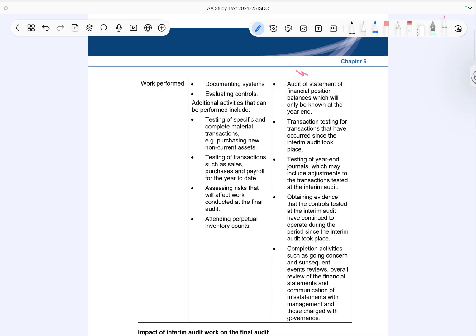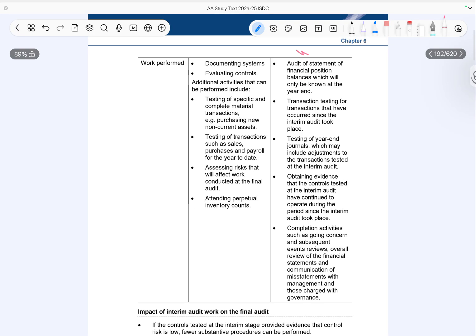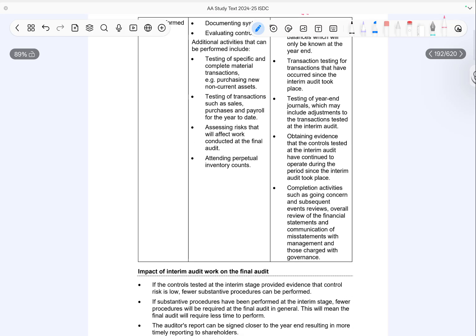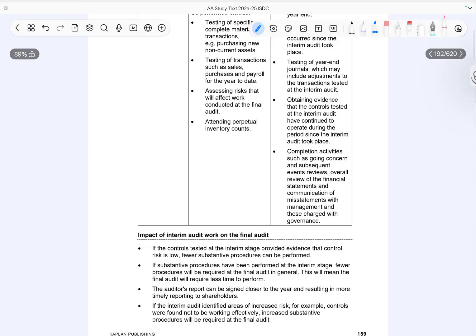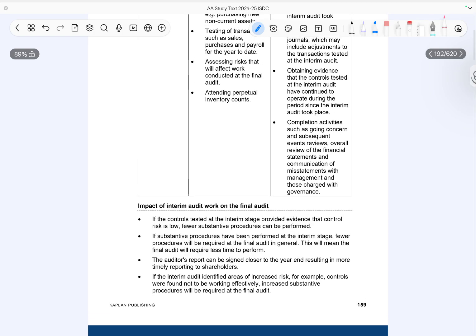Now, moving to the final audit. At this stage, the auditor focuses on the areas that can only be assessed after the year end. This includes auditing statement of financial position balances. The auditor will also test transactions that occurred after the interim audit. Year-end journals are tested, including any adjustment made to earlier transactions. The auditor must also confirm that the controls tested during the interim stage have continued to operate effectively. Finally, completion procedures are performed. This includes reviewing going concern, subsequent events, performing an overall review of the financial statements, and communicating any misstatements to management.